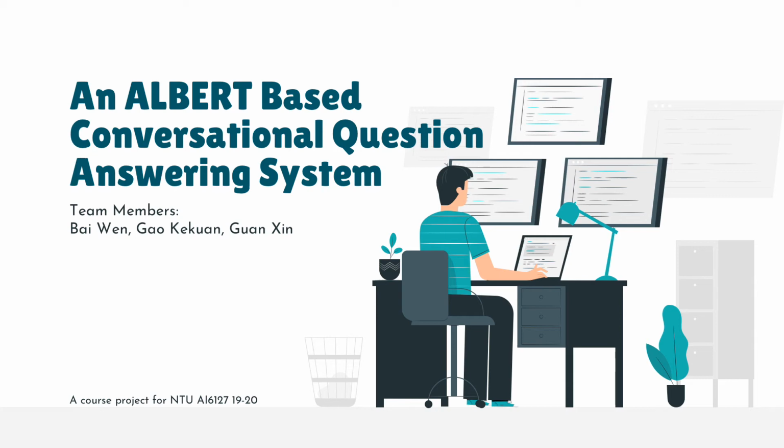Hello everyone, here is the proposal presentation for NTU AI6127, Deep Neural Networks for Natural Language Processing. Our project title is an ALBERT-based conversational question answering system. We have three team members, Bai Wen, Gao Kekuan and Guan Xin.